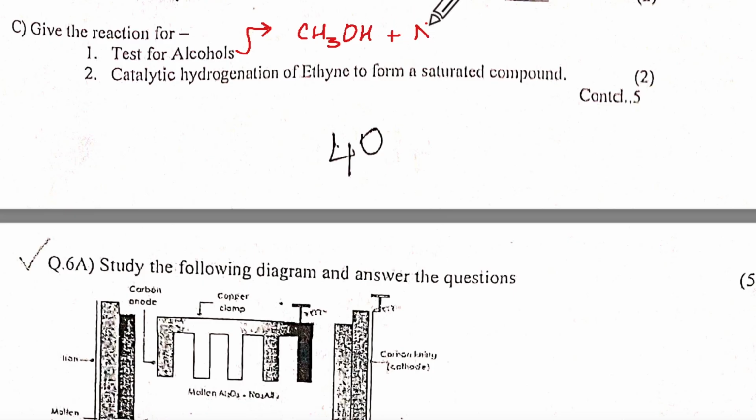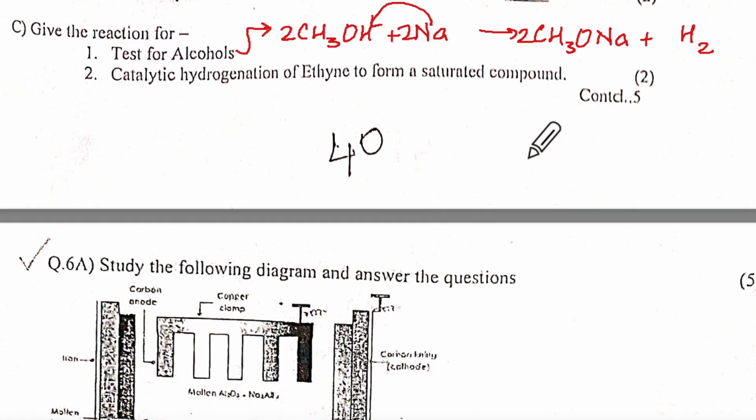If I add sodium, then sodium is going to replace this and it will become CH3ONa and it will give you H, but only one H is there. I have to double it, so double it.